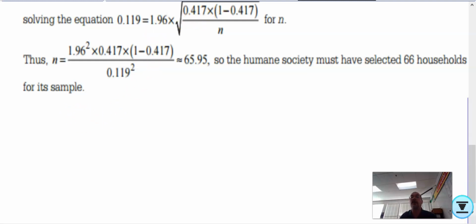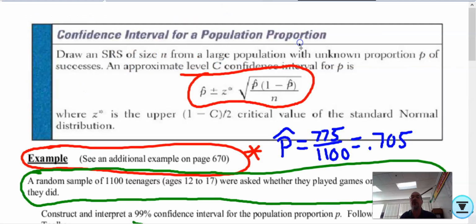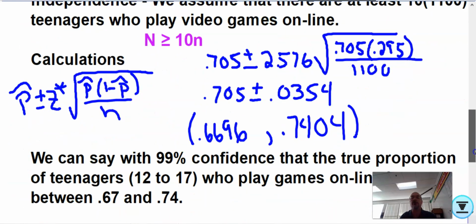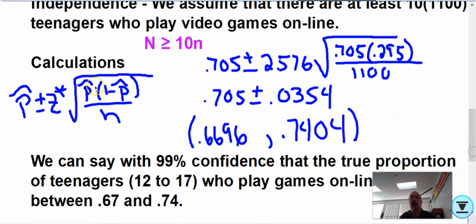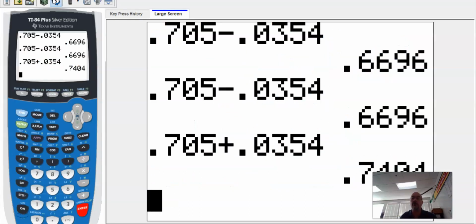So I'm going to go back to this problem that we just did in the other video with the teenagers, and I'm going to go to this part right here where we do the calculations. Okay, so please remember, you do have to write down what formula we're using and put the numbers in, but then, ladies and gentlemen, we can use the calculator to come up with our interval, okay? Some of you may prefer not to do that, but I'm going to show it to you.